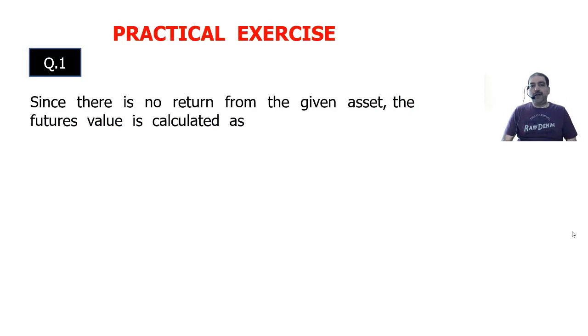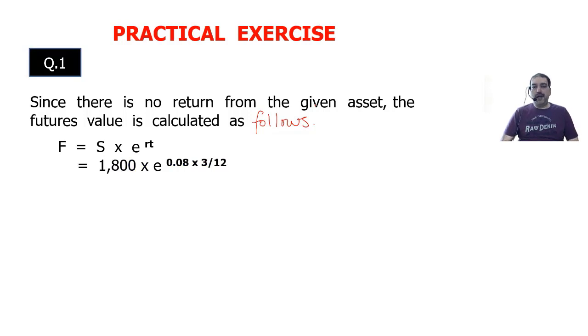Since there is no return from the given asset, the futures value is calculated as follows. F is equal to S into e raised to RT. Spot rate Nifty is at 1800. R is 8%, 0.08 into 3 by 12.